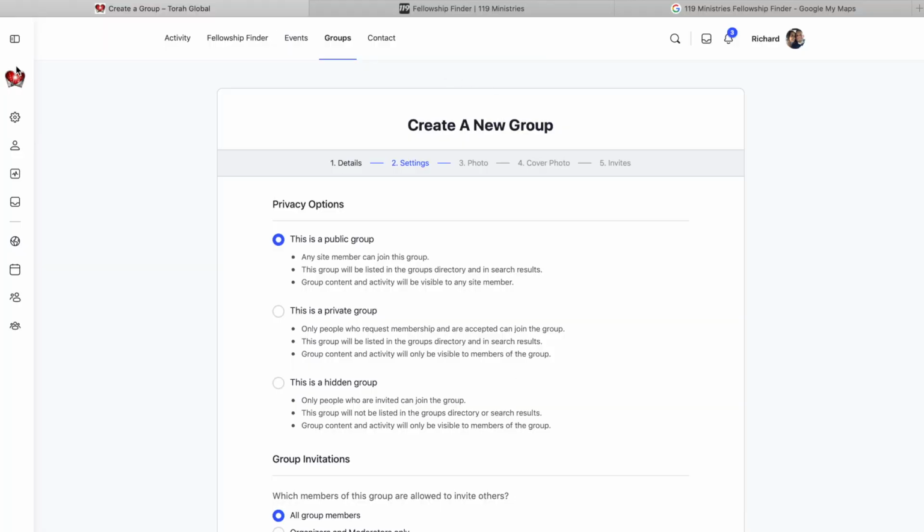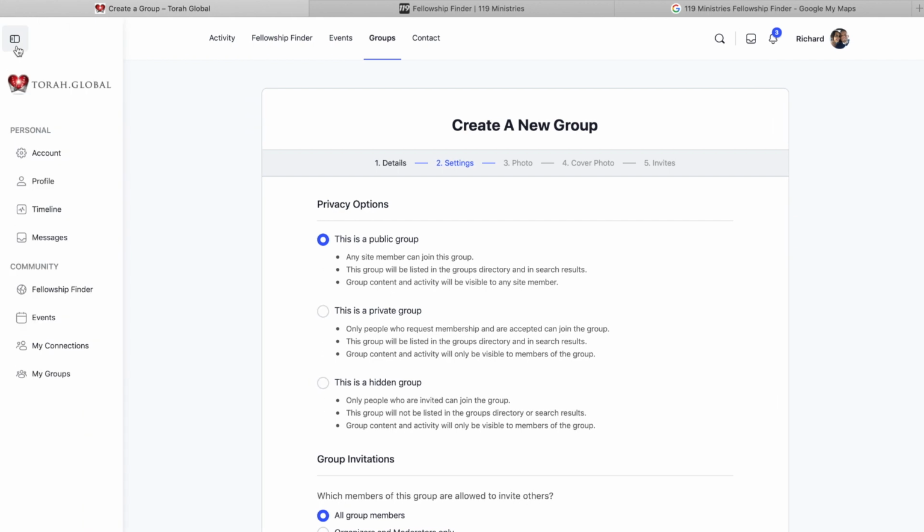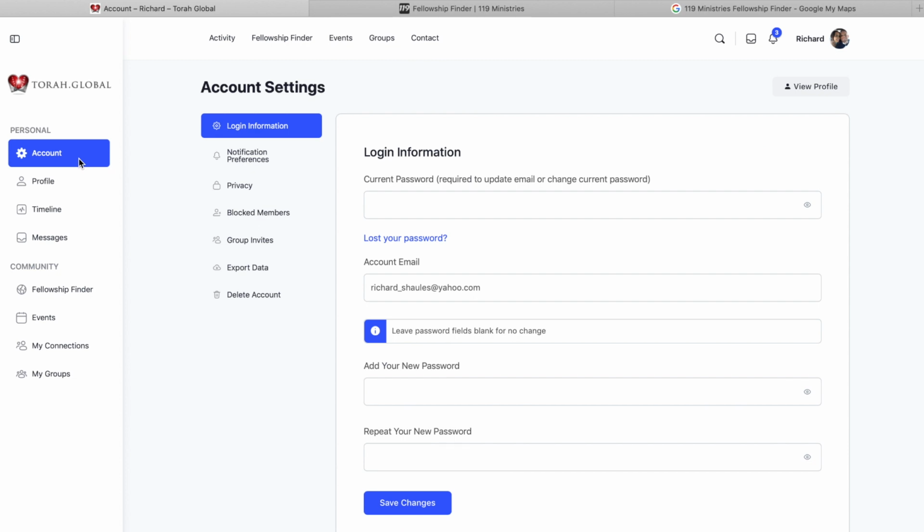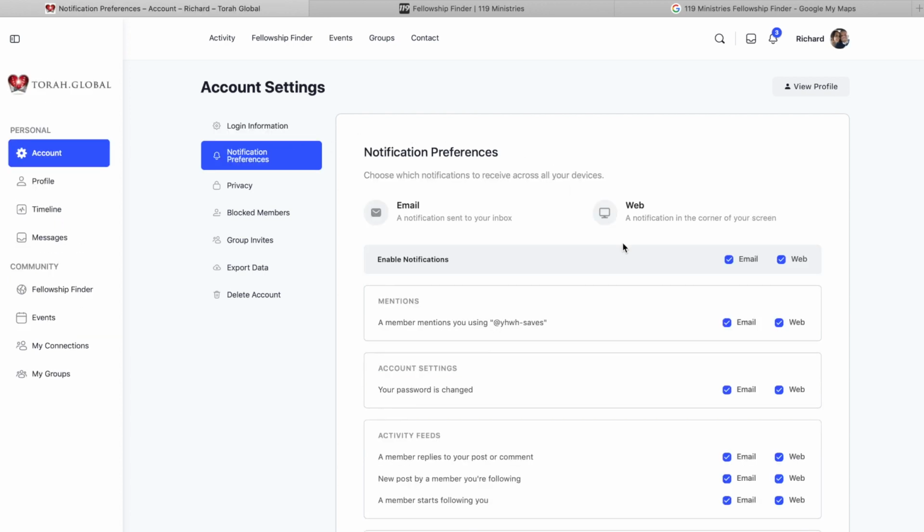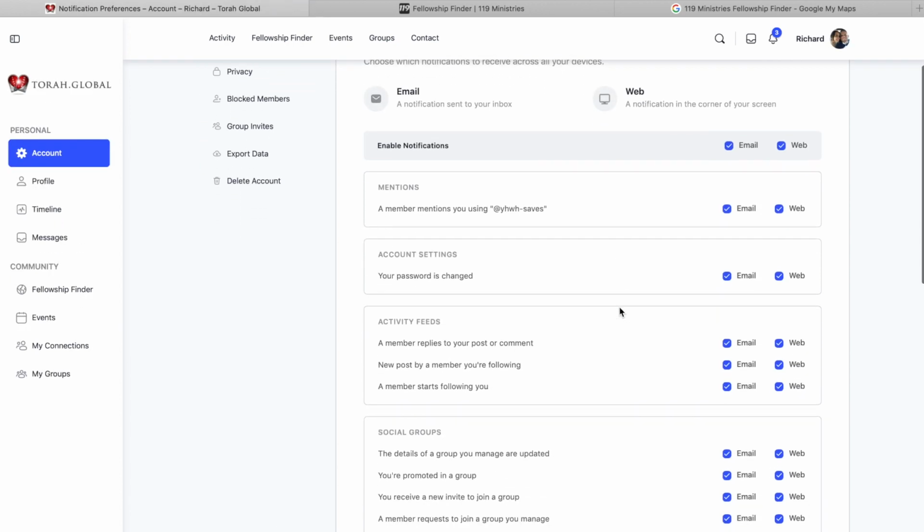Now, on the left here of the sidebar, I'll just go through some of the features. So you've got your account here. If you click on account, you can change a password. You can choose your notifications. So this just allows, if someone tags you, and that tags your nickname, then you get a notification.